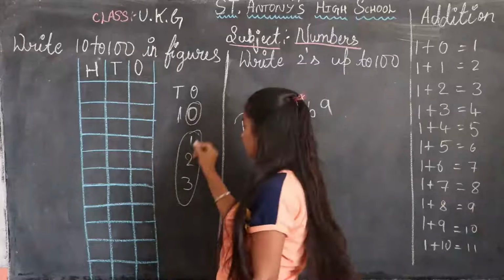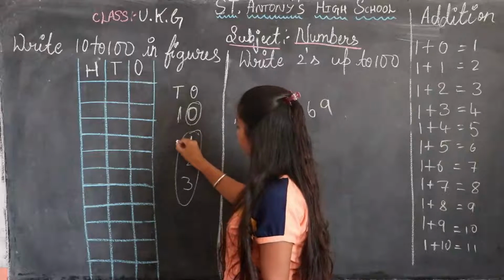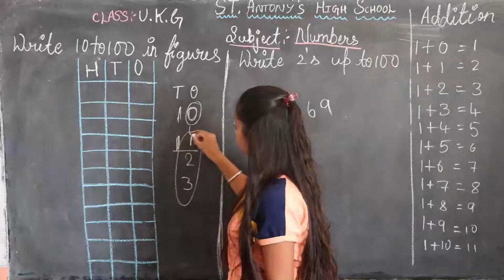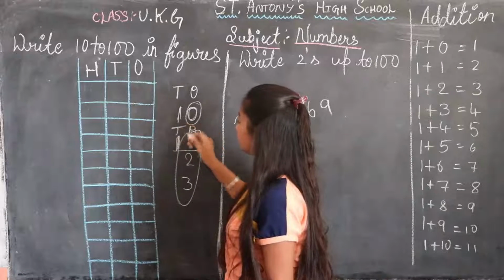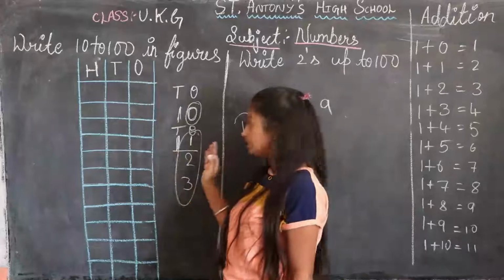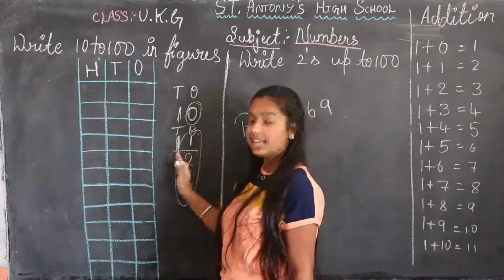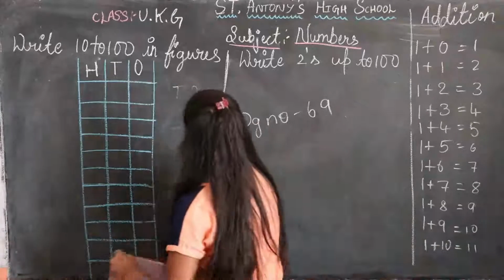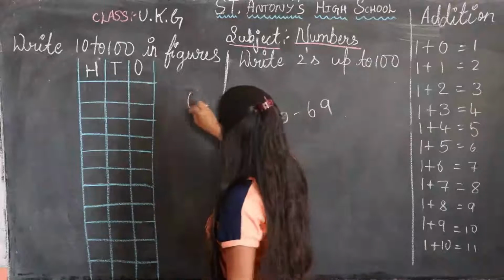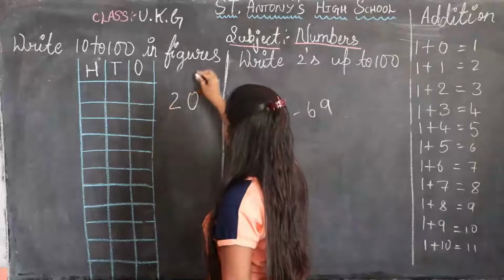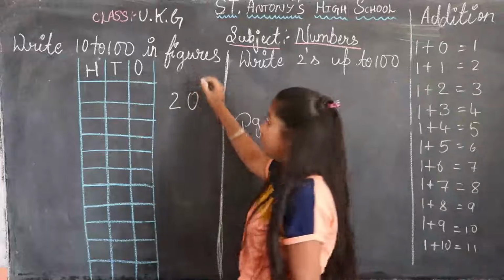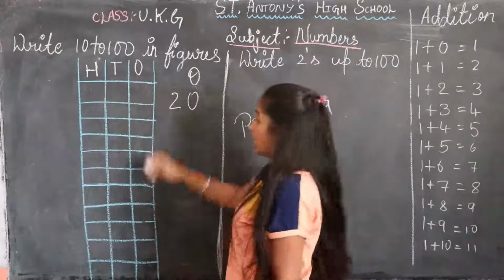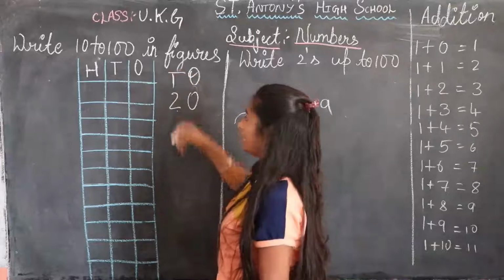Before this we write 1, which means this is 11, right, children? This 1 is in the tens place. This is in the ones place and this is in the tens place. So now tell me, there is 20. Which place is this? 0 is in the ones place. 2 is in the tens place.